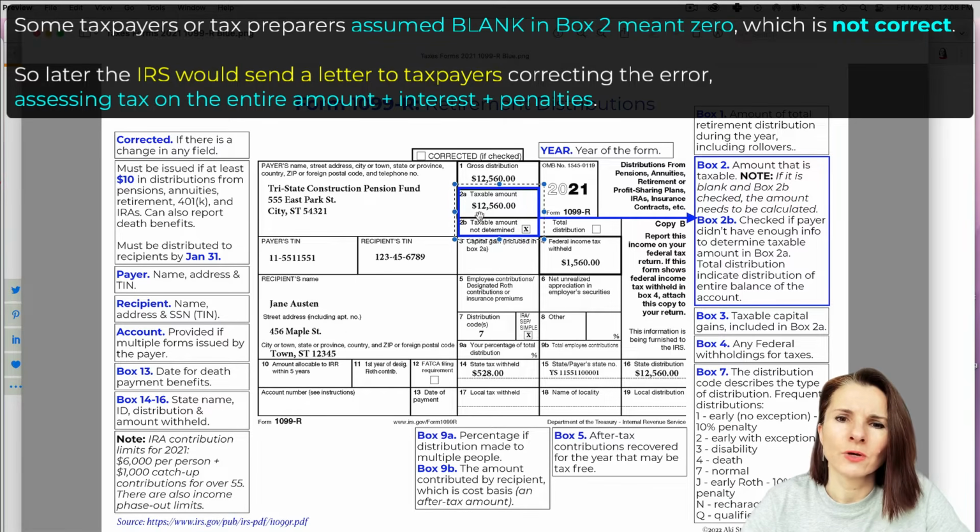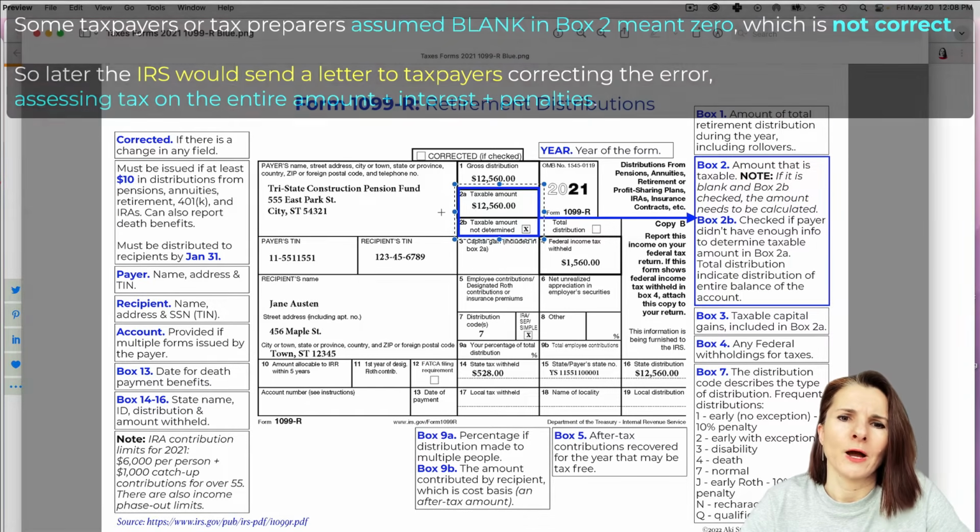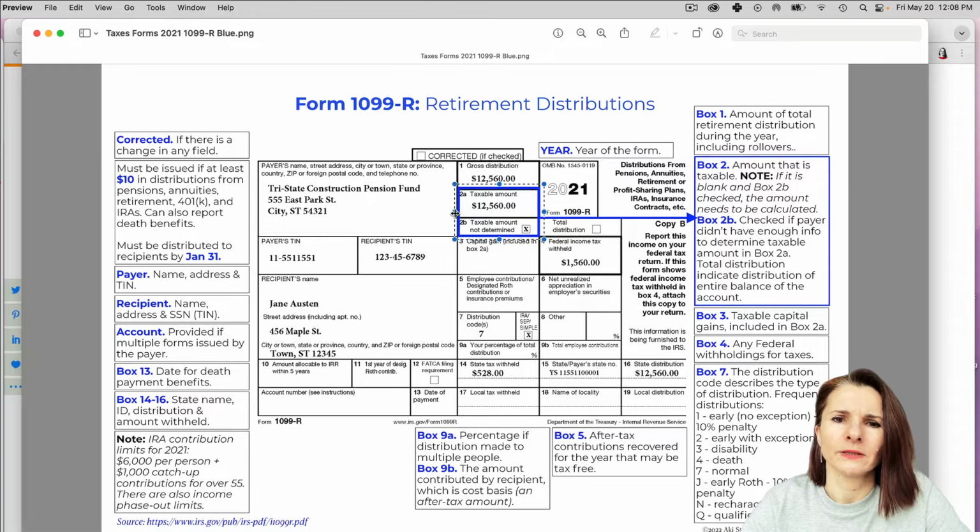So just to kind of protect the taxpayers and indicate that you don't want to be unhappy later on. It could always go in your favor if you figure out the amount to be less, but just in case we're going to put the whole amount, many institutions and brokers put the amount and just check it for you to indicate you have to figure that out.